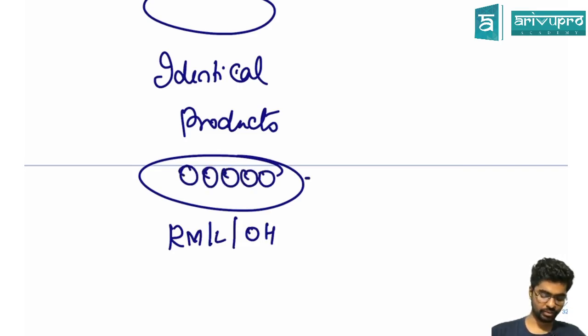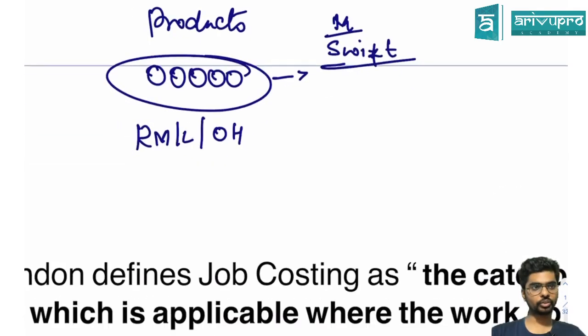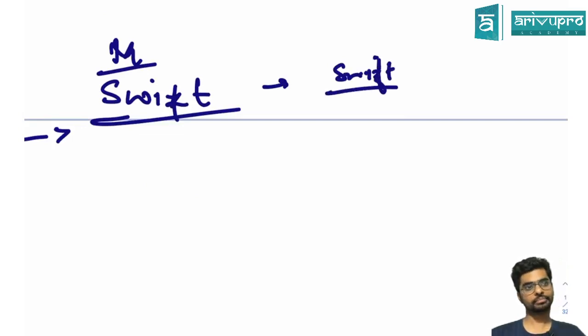For an example, when you are trying to manufacture, let's say, a Maruti Swift car, if you look into it, do all the Maruti Swift cars look the same?